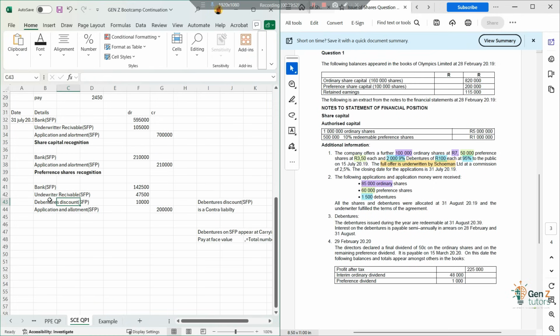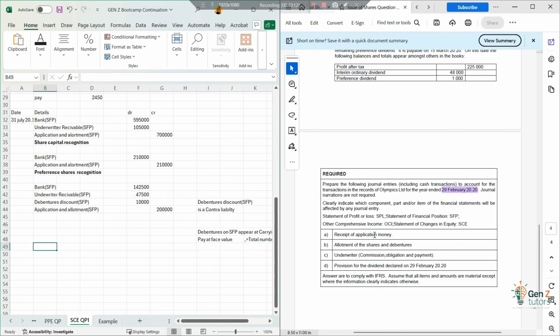An amortization will be the expense of actually having this debenture also as well, which will mean we are actually increasing the interest expense, even though it's not a cash transaction. You'll see when we get there, right? For now, be on watch. Then now, after this has been done, this is the allocation. We have answered the receipt of application money, right? So we received the money and created the debt that is there for us.